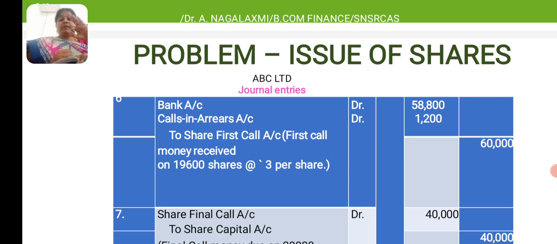The first call money is 3 rupees per share. Of 20,000 shares, they have received for 19,600 shares. For 400 shares they have not received. 400 into 3 rupees is 1,200, calls in arrears account. It is a loss, so it has to be debited. To the share first call account, they were supposed to receive 60,000 but they received 58,800. 1,200 is calls in arrears.